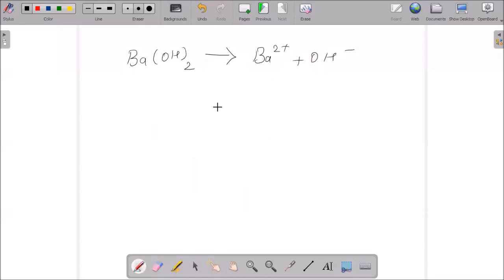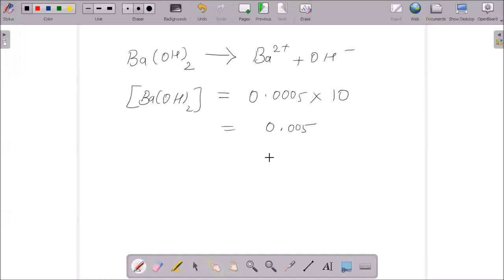So the concentration of BaOH2 we first have to find out. They have given us the value as 0.005, so it becomes 0.005.